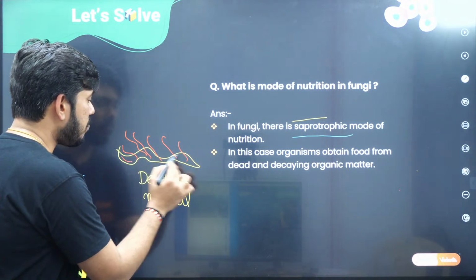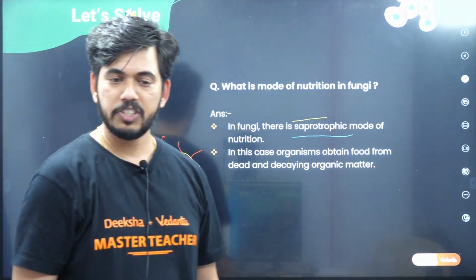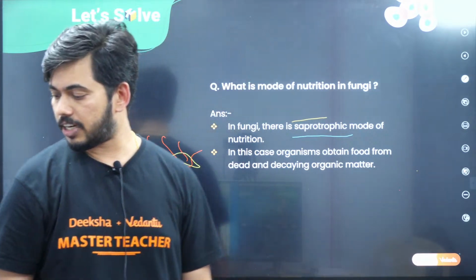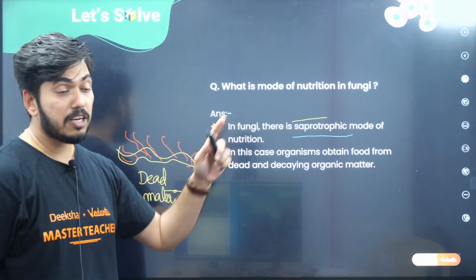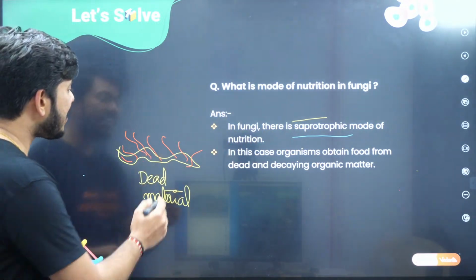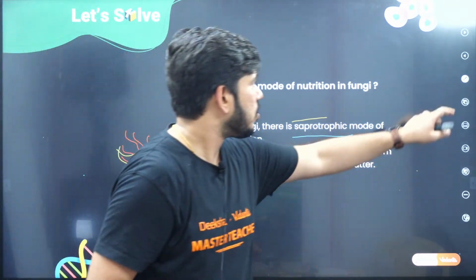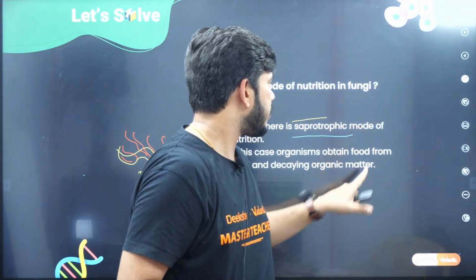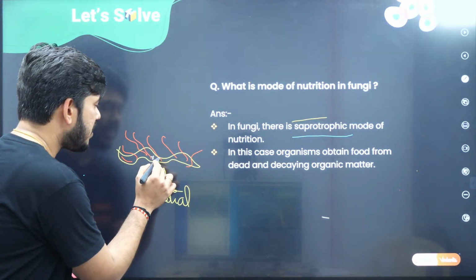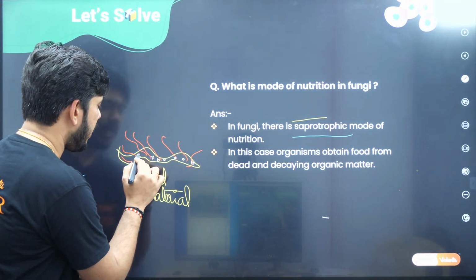The fungus will come and colonize on that. The moment it colonizes, in the saprophytic mode of nutrition, they release certain enzymes here.